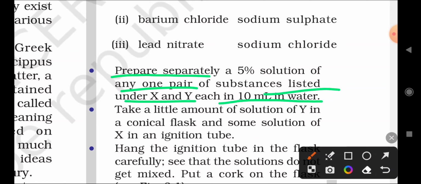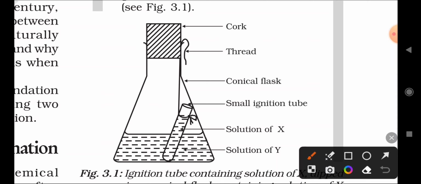10 ml water. From the X compound you have to take it, and from the Y compound you have to take and mix with water, 10 ml water. Take a little amount of solution of Y in a conical flask, some solution of X in an ignition tube. So you have to take a small amount of solution from the Y, like this.